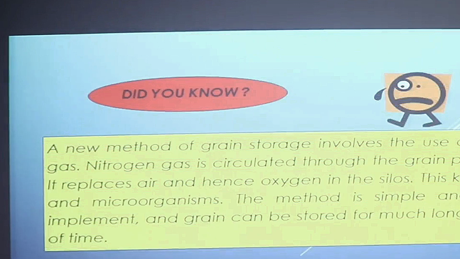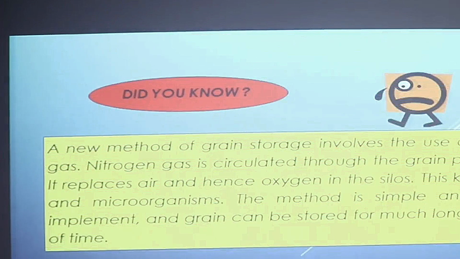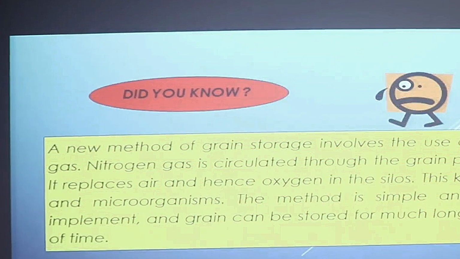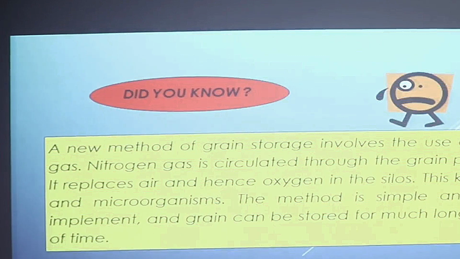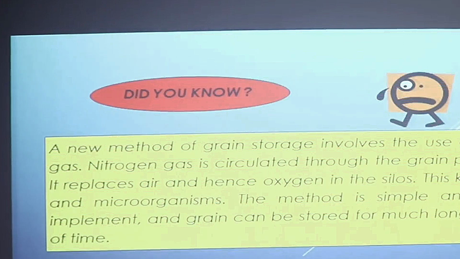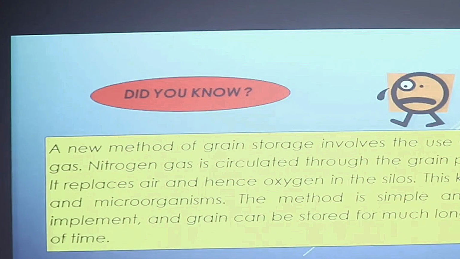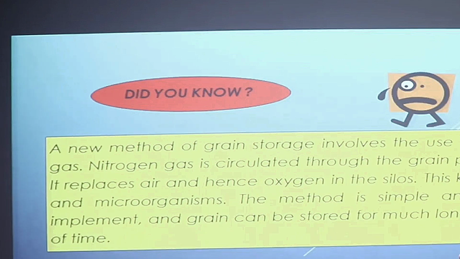Now there is an additional information for you all. A new method of grain storage involves the use of nitrogen gas. Nitrogen gas is circulated through the grain piles in silos. It replaces air and hence oxygen in the silos. This kills all pests and microorganisms, which means that moisture is completely removed through the system, and this system is very easy to implement.